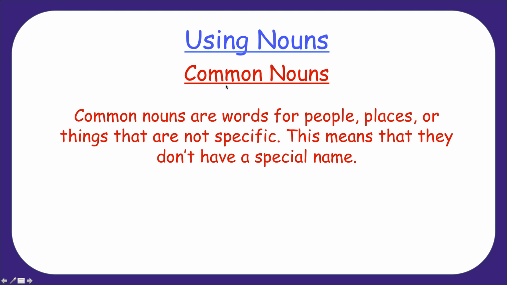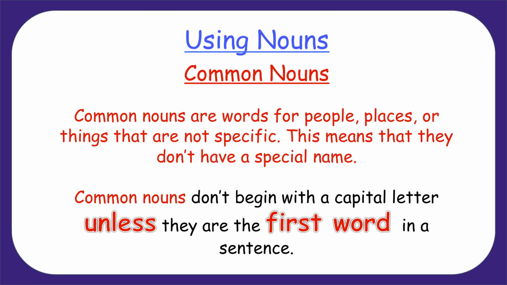Using nouns. Common nouns. Common nouns are words for people, places, or things that are not specific. What does that mean? This means that they don't have a special name. We give them a regular name. Let's see some examples. First, common nouns don't begin with a capital letter unless they are the first word in a sentence, right? No matter what the word is, if it's the first word, it always begins with an uppercase letter.